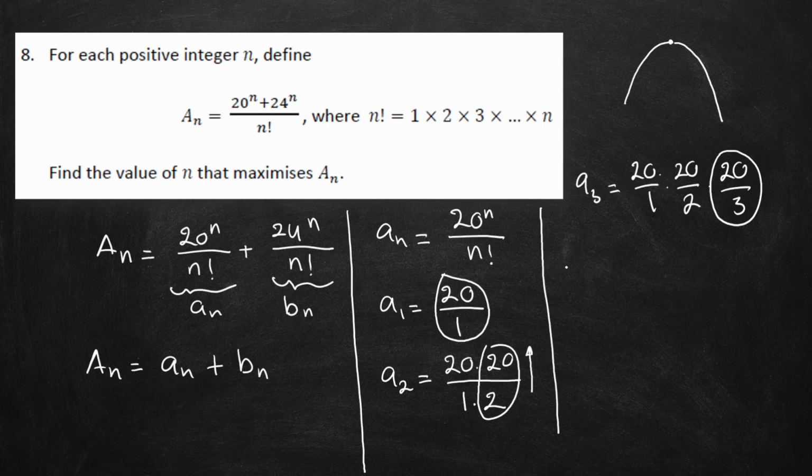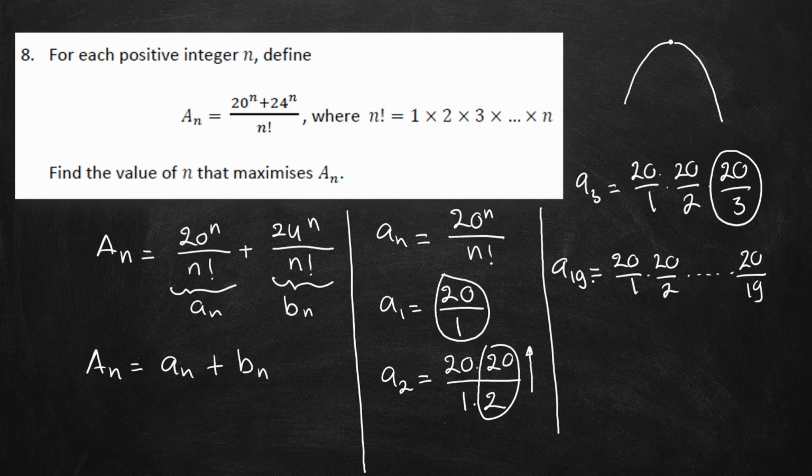It means that now we can find out that A19 is actually the maximum value, because A19 is 20 over 1 times 20 over 2, so on until 20 over 19.